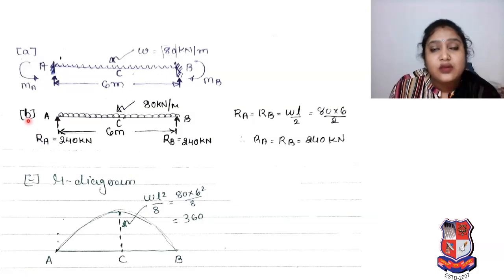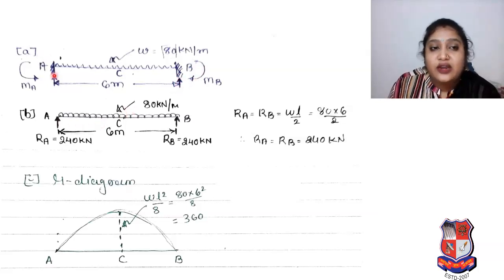Okay, so as per our steps and problem statement, a fixed beam is there, with UDL over the entire span. You can see load W is equal to 80 kN per meter, and your span length is 6 meter. Your moments will be there at points A and B, shown as MA and MB.